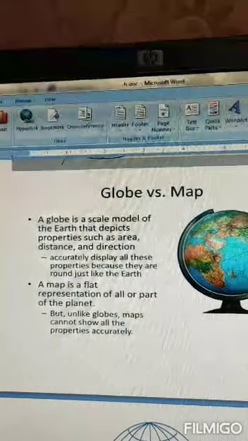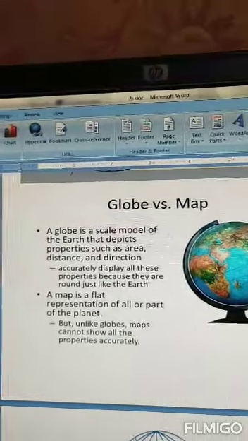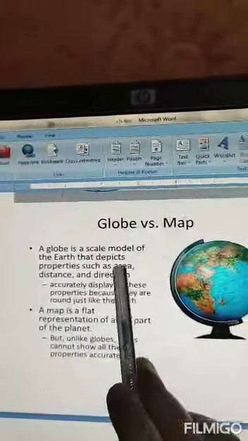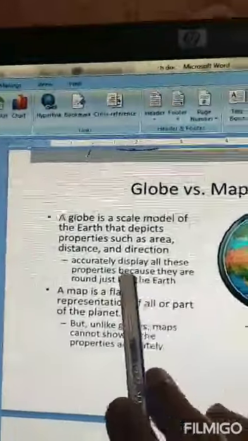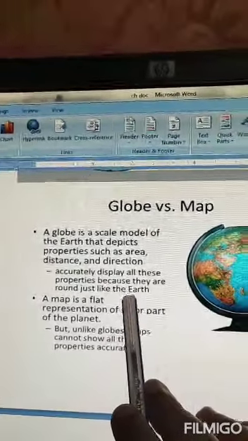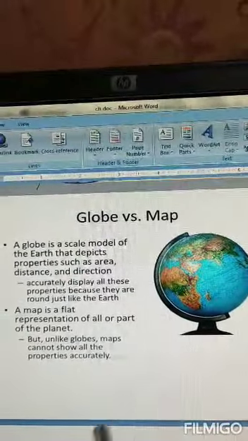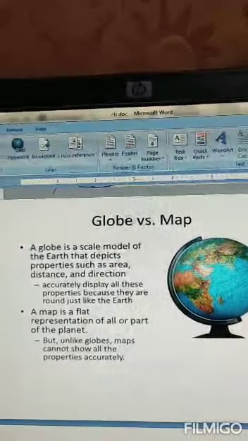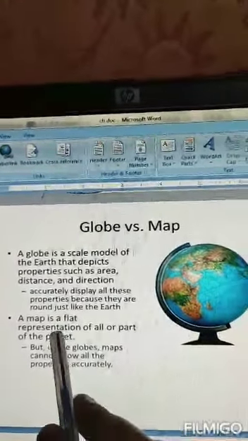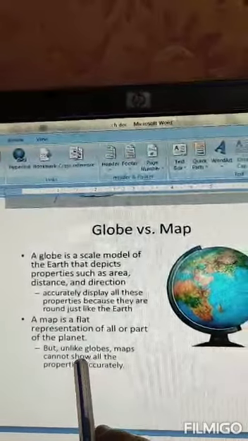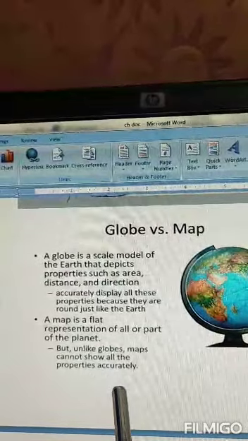Okay, before going further, we'll discuss some points, the points of differences between a globe and a map. Now, a globe is a scale model of the earth that depicts properties such as area, distance, and direction accurately because it is round like earth. So it can depict distance between places, direction, everything in a much better way. A map is a flat representation of all or part of earth, so it cannot show all the properties accurately.